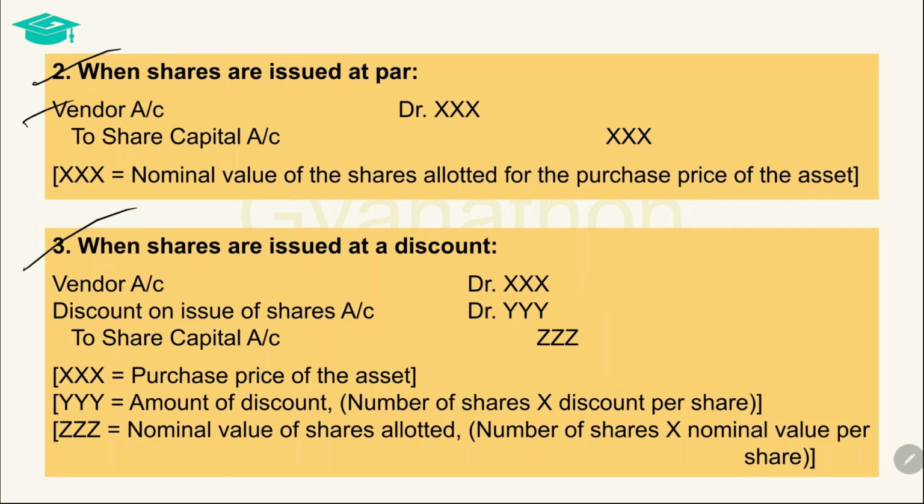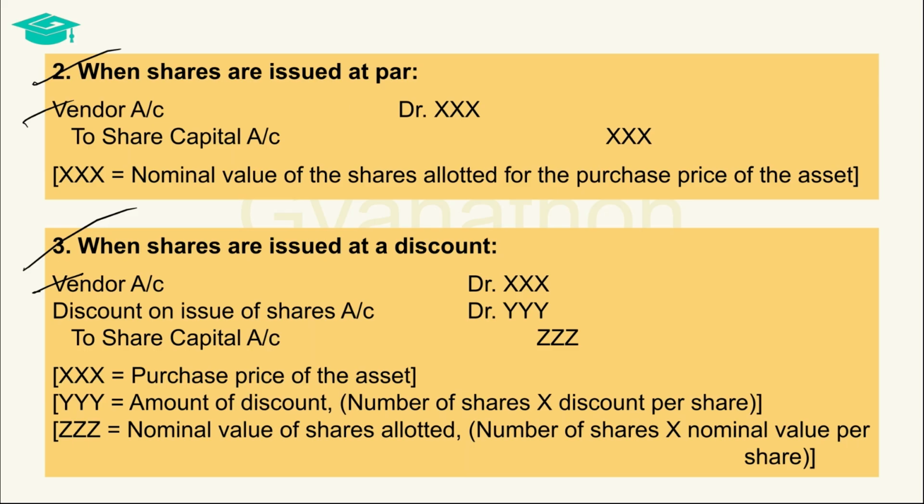When shares are issued at a discount in lieu of the asset purchased, then such discount on such shares should be appropriately recorded. This is done by debiting the vendor's account with the price at which the asset is purchased and debiting the discount on issue of shares account with the value of the discount on shares, which is the number of shares allotted multiplied by the discount per share. The corresponding credit in this entry is given to the share capital account with the nominal value of the shares allotted, which is the number of shares allotted multiplied by the nominal value per share.